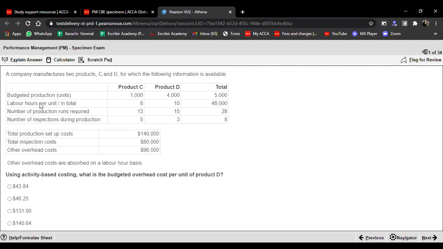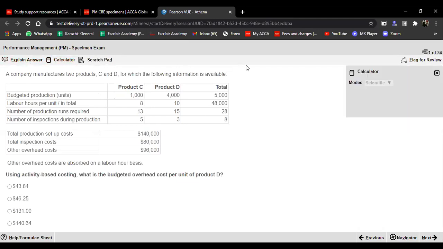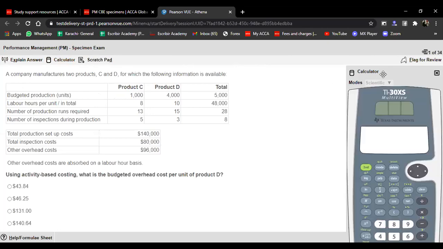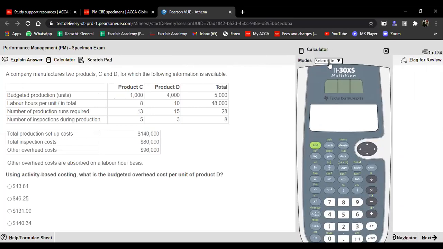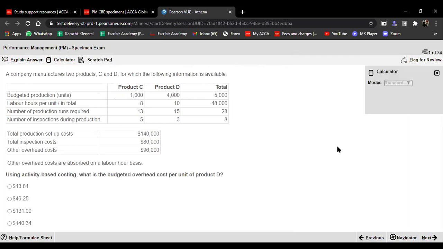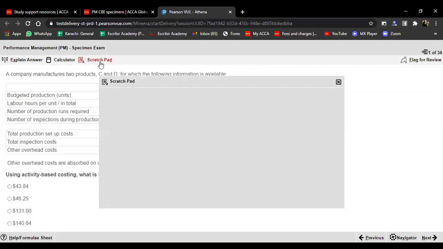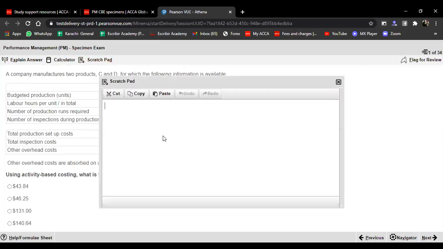This is the examination window that you have. This explain answer is not going to appear in the exam, but this calculator is going to appear in the examination. You could change its mode from standard to scientific. You can go for both types of calculator. There's a scratch pad. What is this scratch pad for? The scratch pad is for your rough workings. Whatever rough workings you might want to do, you can do it here. You can write down your notes here. So this is what this scratch pad is for.